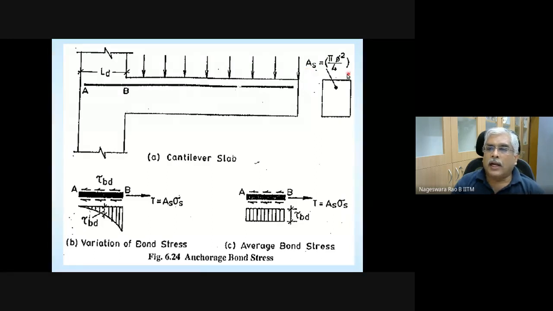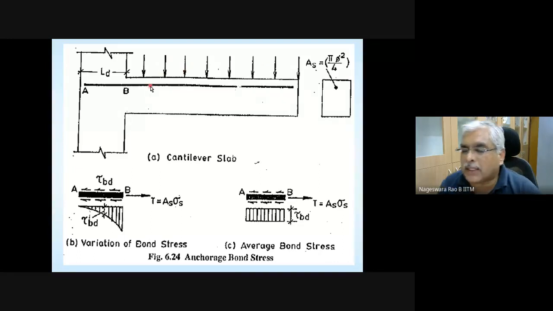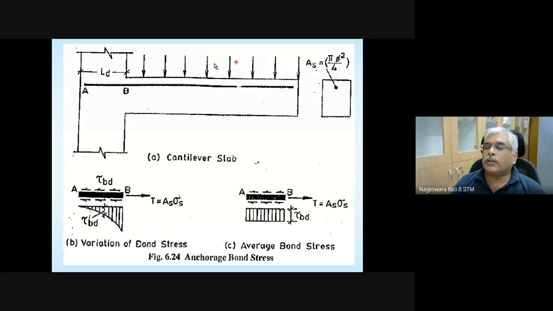Now let's see, when this cantilever beam is subjected to distributed load like this, where the maximum bending moment and maximum shear force are going to be developed. For a cantilever beam subjected to uniformly distributed load, maximum bending moment is going to be at this support, at this point B. Please take note of it.